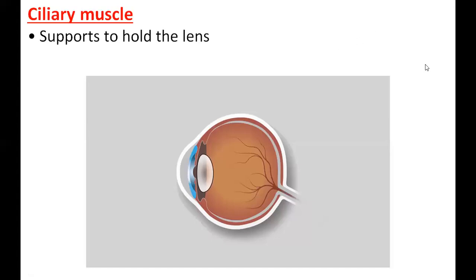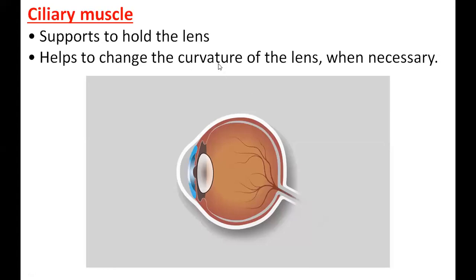Okay. Then what is the ciliary muscles doing? These ciliary muscles are not outside. First we talk about 6 muscles now. Those are outside the eye. But the ciliary muscles are inside the eye. It is holding the lens and it is changing the curvature of the lens, thickness, making the lens fat, thin, fat, thin. That is the lens.